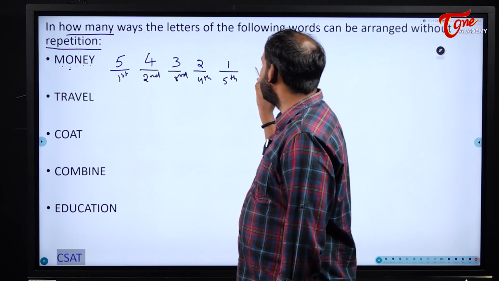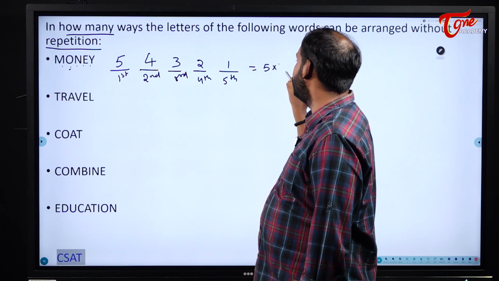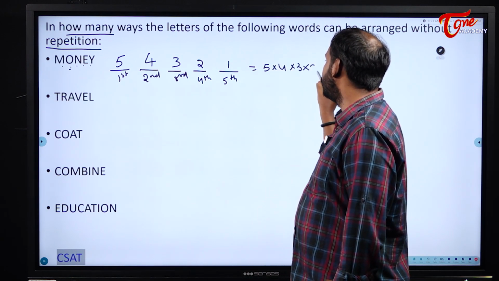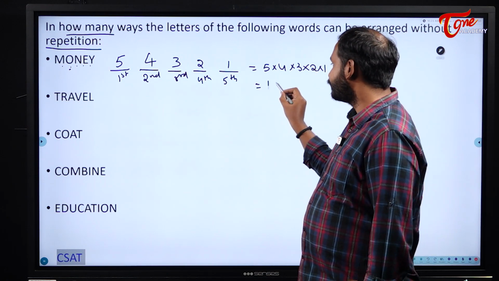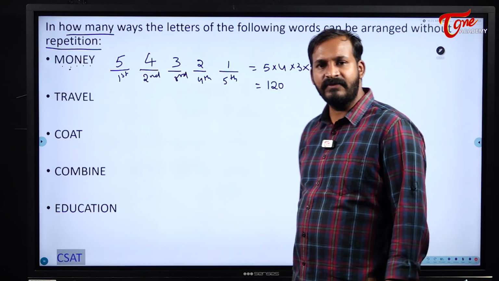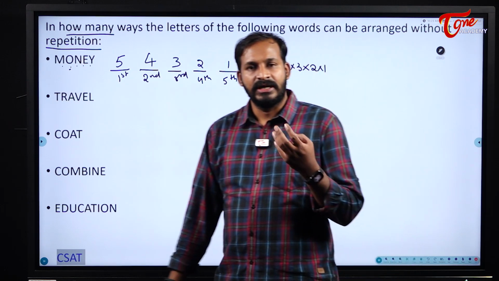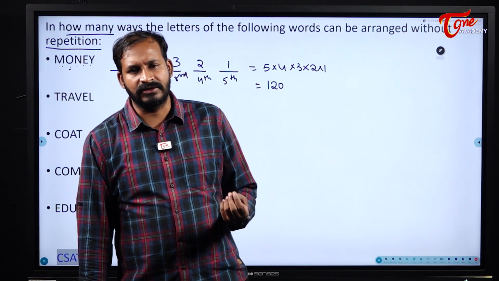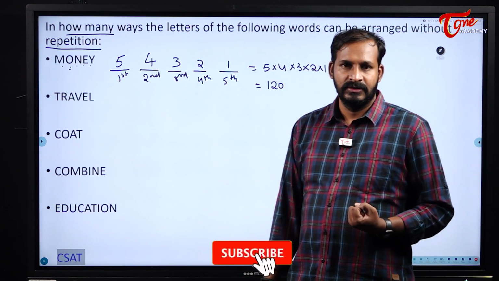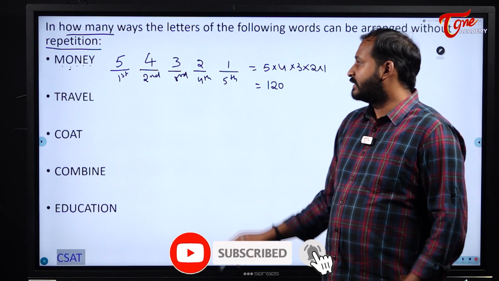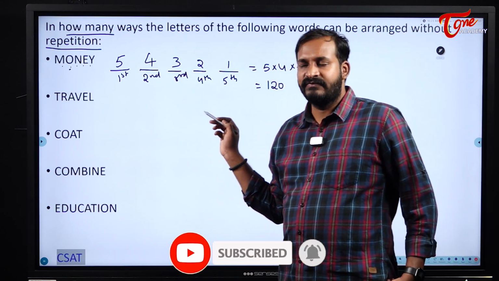So the total number of ways becomes 5 into 4 into 3 into 2 into 1, which is 120, because this value is nothing but 5 factorial. See students, try to remember at least up to 6 factorial or 7 factorial, which will be helpful while solving problems. So money can be arranged in how many ways? 5 factorial ways.